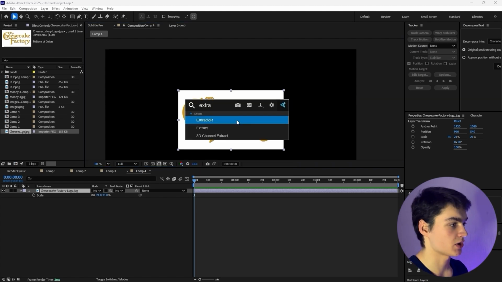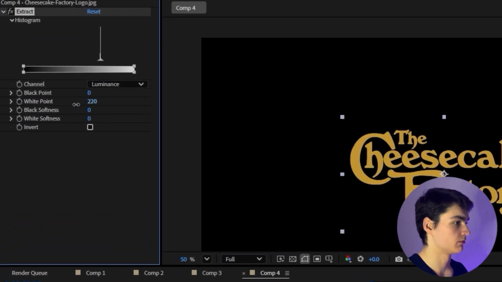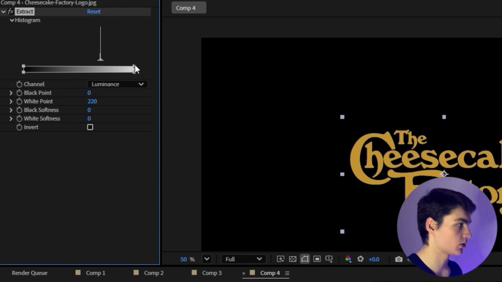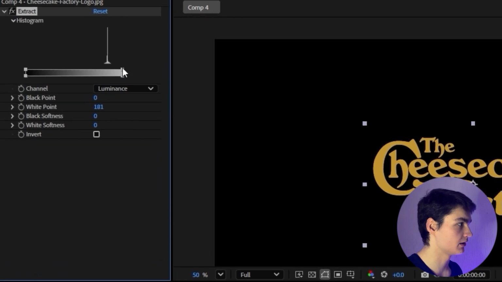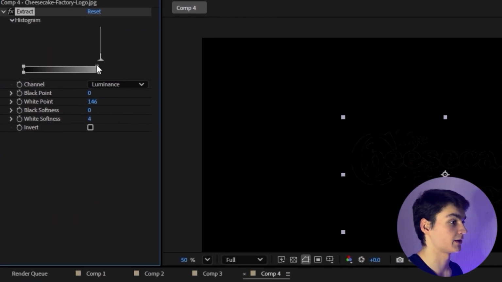So you can use extract and literally extract the white color from the image. So boom, white color extracted, and this applies on the black colors as well. Basically, it applies on any color of the image. If we are going to use this scale, and you can see a spike right here, we can also remove the logo of Cheesecake Factory itself as well.